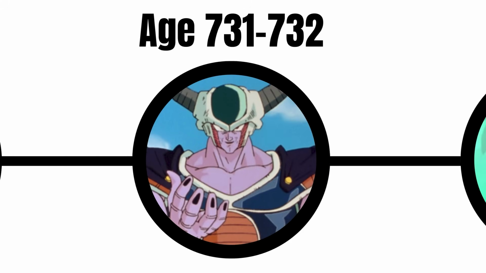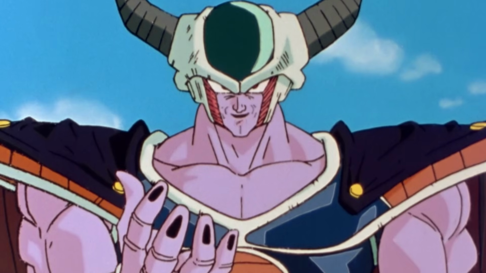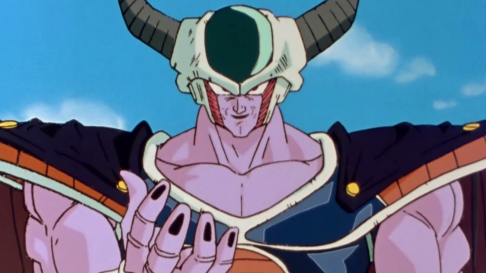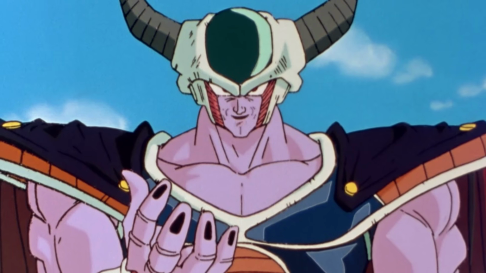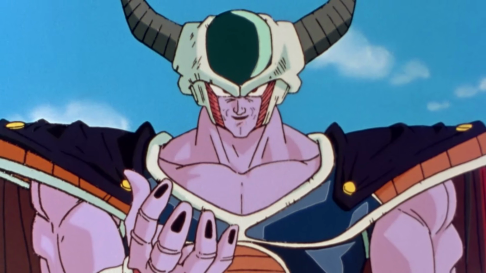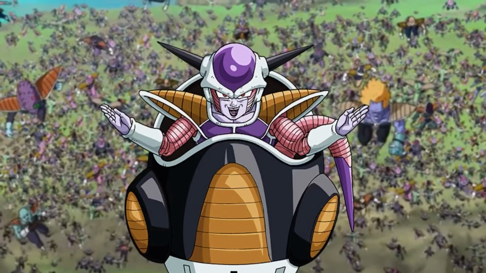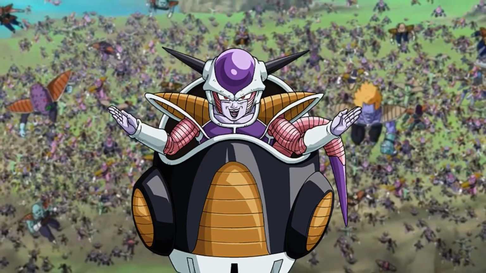Age 731 to 732, Frieza's father, King Cold, takes control of the Saiyans and pulls them into his space empire. The Saiyans become conquerors for hire under his rule. Age 732, Vegeta and Broly are born. Soon after, King Cold steps aside and Frieza takes over.